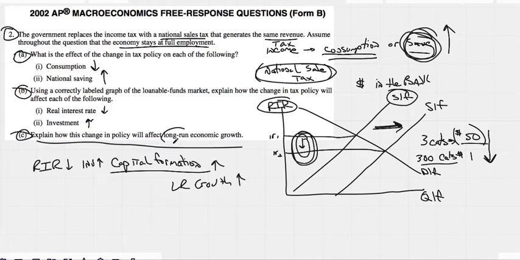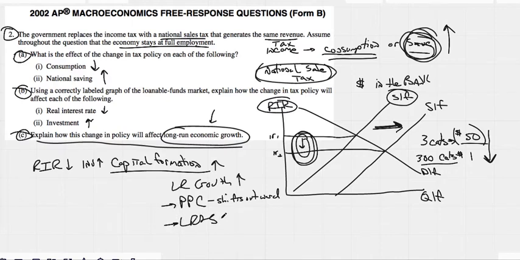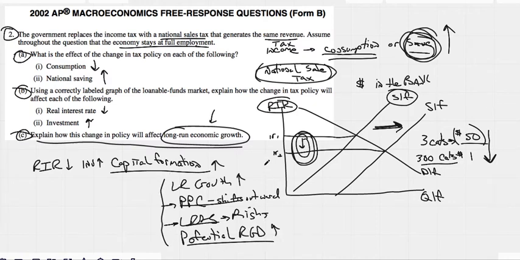Recognize that this part of the question, long-run economic growth, can be changed. I could have asked what happens to the PPC, and you would have said it shifts outward. I could have asked what happens to your long-run aggregate supply curve, because these are the same thing. It would shift to the right. I could have also asked what happens to potential real GDP, and that would have increased also. So we could have said economic growth, long-run growth, PPC, long-run aggregate supply, potential real GDP. The College Board just switches the words out.